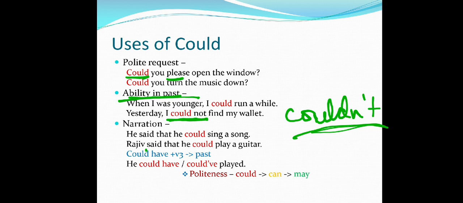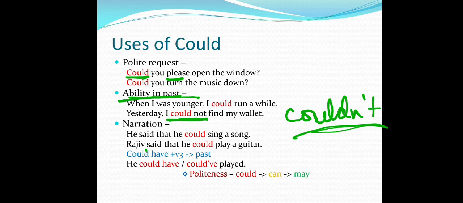Narration. In the narration form, as we have changed the forms, he said that he could sing a song. उसने क्या कहा कि वो गाना गा सकता था. It's showing the ability in the past. So we can also say he said that he can sing a song. ये भी कह सकते थे.